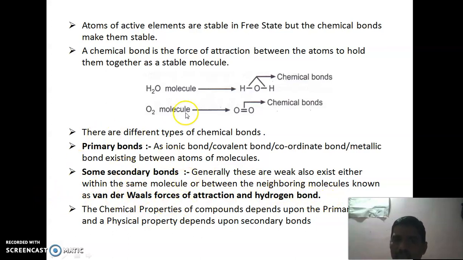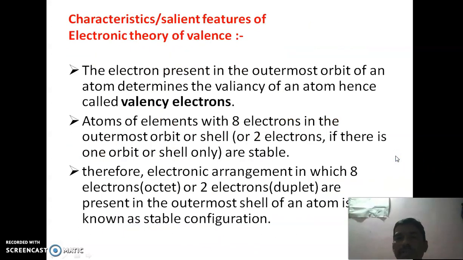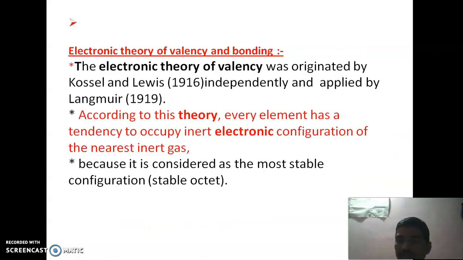The chemical properties of any compound or molecule depend upon the primary bonds, and physical properties depend upon the secondary bonds.